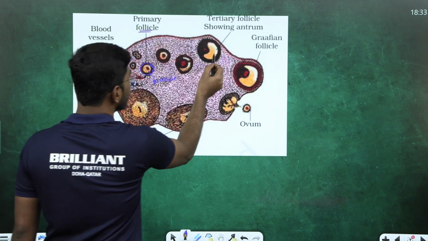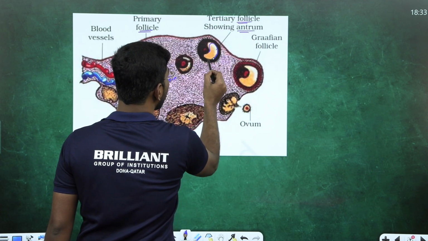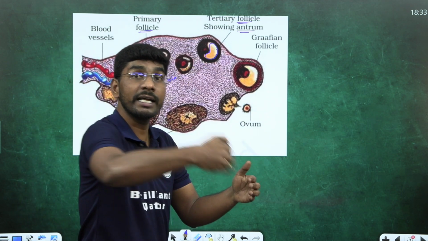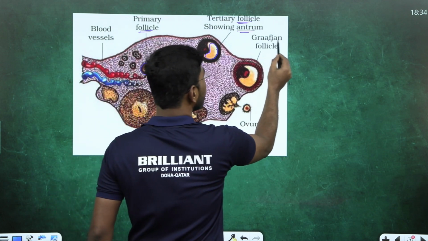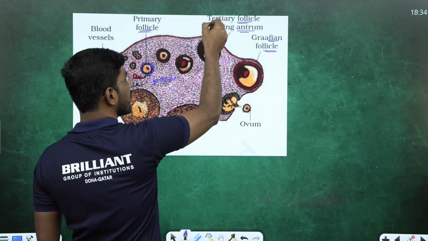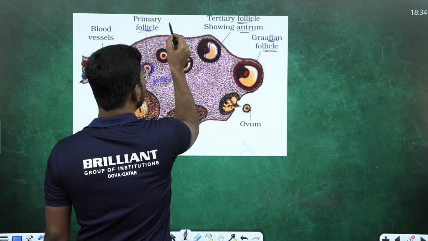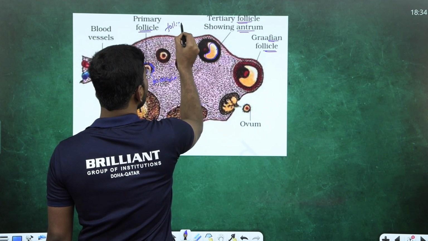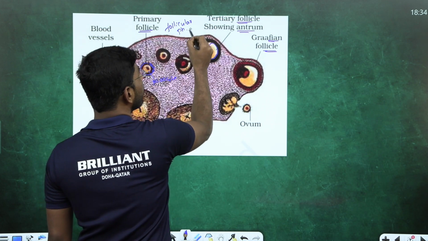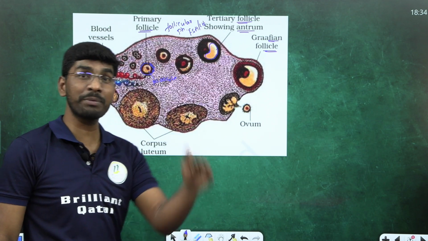Slowly growing, look at the tertiary follicle showing antrum. This antrum forming means the follicle has grown. Secondary to tertiary. After tertiary, tell me, highly matured Graafian follicle. Primary to secondary, secondary to tertiary, tertiary to Graafian follicle. This whole stage is called the follicular phase. Under the influence of which hormone? FSH and LH hormone. Two hormones are at peak level.